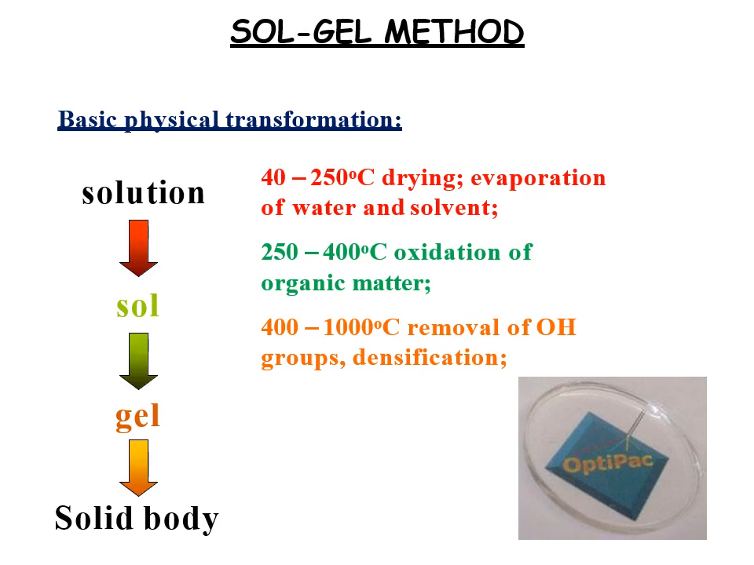Then this gel is heated at about 400 to 1000 degrees centigrade, the removal of OH group takes place, the densification of the compound takes place, and we get finally the solid body, our required product.